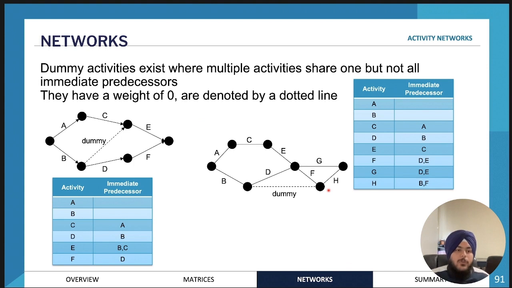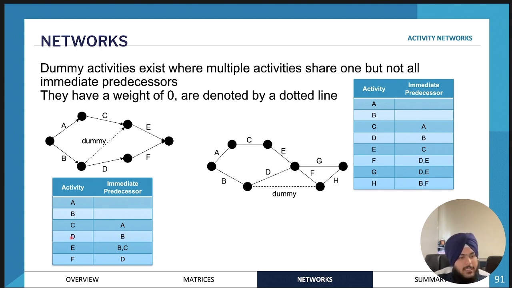But a problem that you will soon notice when you write up the precedence table is the fact that some activities might have one of the same predecessors, but not all immediate predecessors are the same.